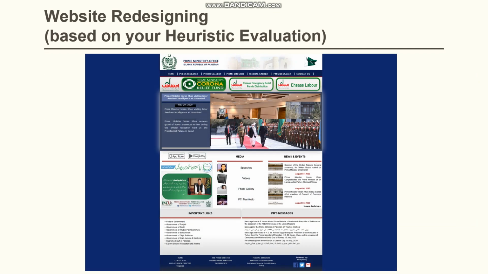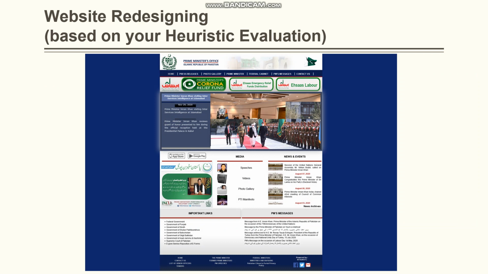Okay, now I'm going to tell you about the website redesign by me, based on my own heuristic evaluation. As you can see, I have made the news archives bold and changed its placement. I have also changed the Urdu text, and the important links and PM's message are placed the same way, with the same space in the lower part. Also, when the home page is clicked, the home page color changes.